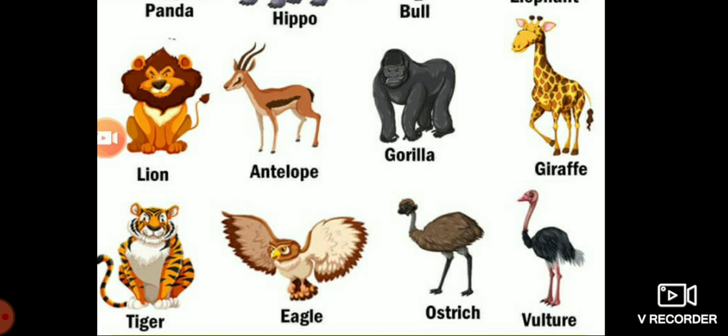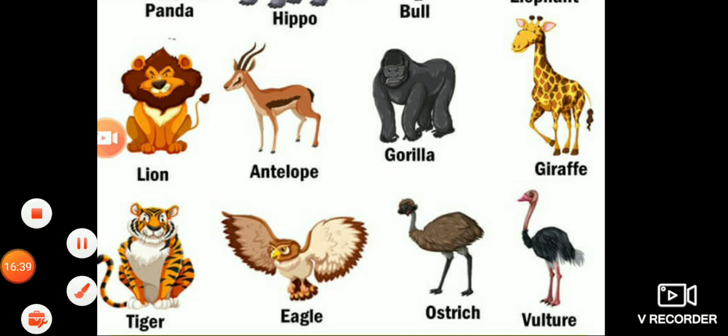Okay children, next the giant panda is in danger of becoming extinct. Then the dodo is already extinct. Okay children, now we studied something about wild animals. Did you understand everything, children? Are you enjoying this class? Okay children, we will meet again with the next topic. Thank you all.